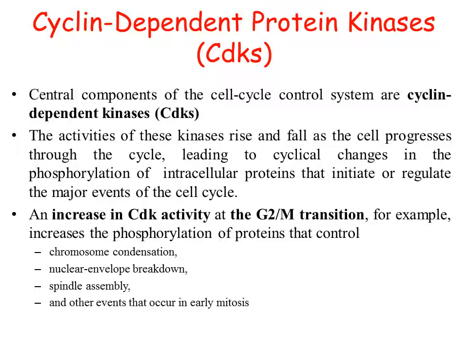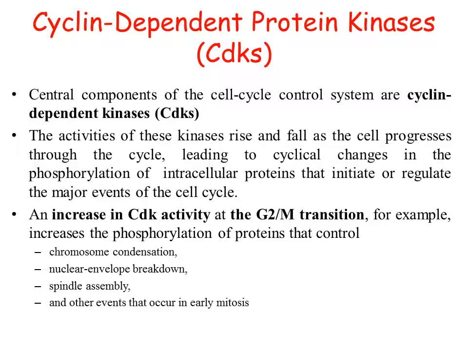So what these CDKs do is they phosphorylate different proteins which ultimately control or initiate the major events of the cell cycle. These proteins are regulated through phosphorylation by cyclin dependent protein kinases, or cyclin dependent kinases.